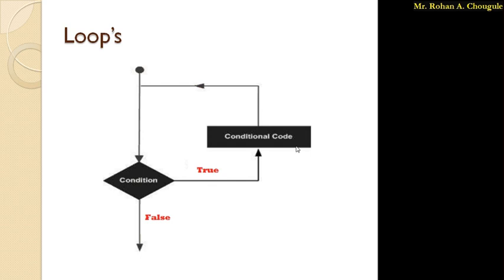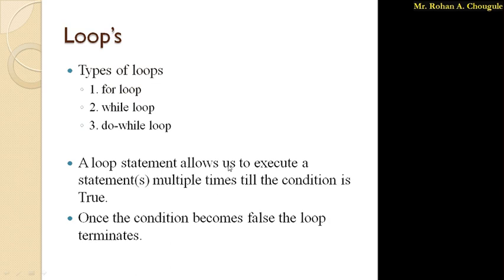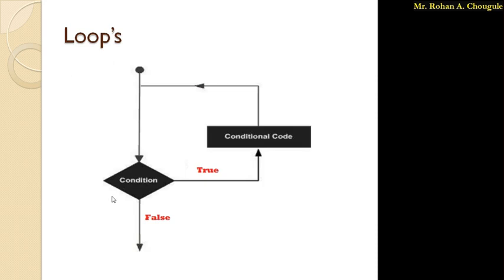After execution of those statements, control will again come towards the condition, and again it will check the condition. If the condition is true, the same process will go on repeating till your condition is true. Once the condition becomes false, your control will move outside the loop system. So here I have written the same: a loop statement allows us to execute statements multiple times till the condition is true, and once the condition becomes false, the loop terminates. I have explained the same with the help of a flowchart.